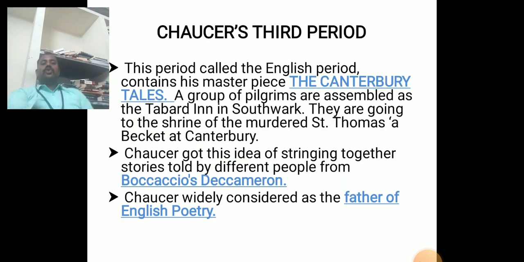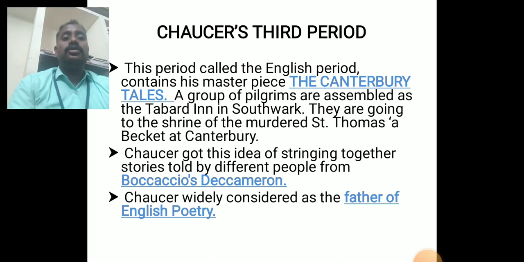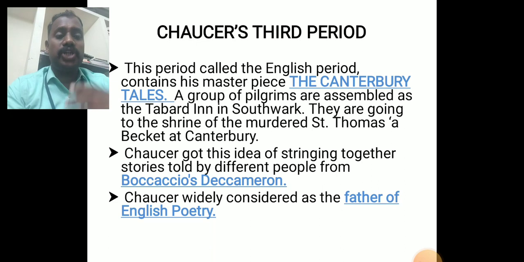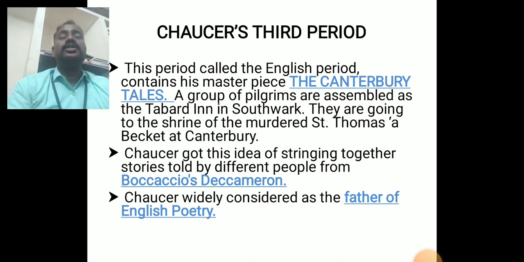Then finally Chaucer's third period, called the English period, which contains his masterpiece. After the French literature of the first period and Italian literature of the second period, Chaucer's third period is called the English period. In this time he wrote The Canterbury Tales, one of the major works by Chaucer.